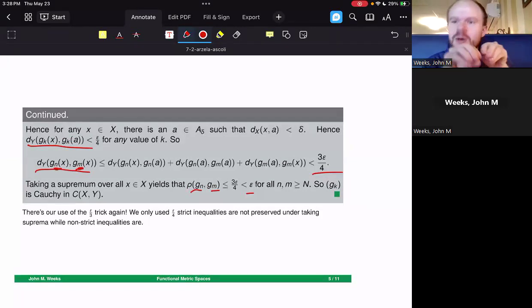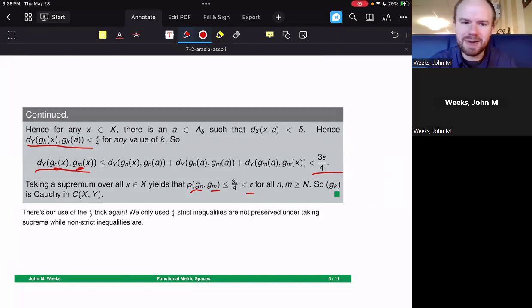But what this is saying is that for any value of x, you are so close to a countable dense set point. And that's a huge deal because you can get convergence on that countable dense set by our assumption here in this lemma. And then once you're close enough to another function there, you can just move on to the next thing. You can just kind of keep going.